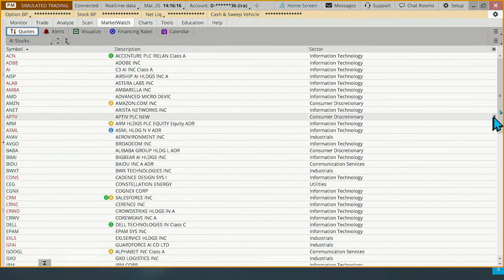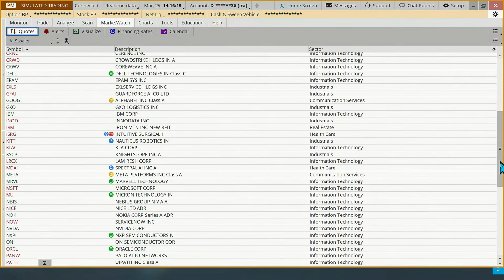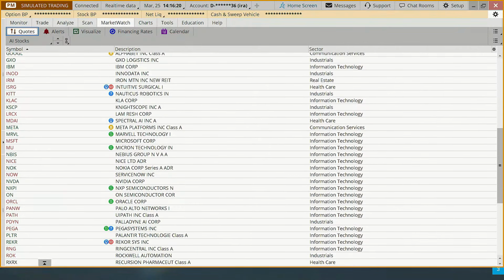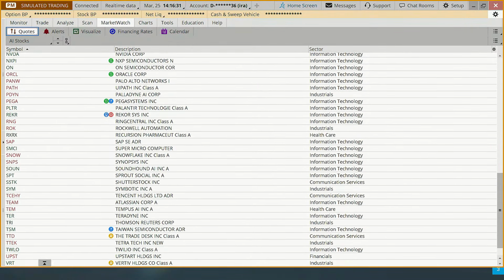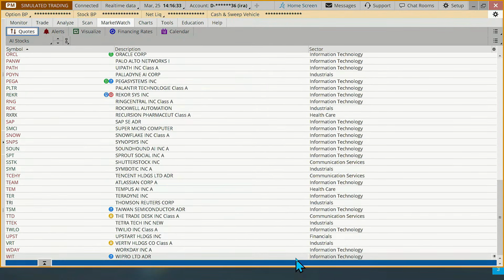But one of the things that's kind of cool is you saw those different industries coming up. We had real estate, healthcare was in there, industrials, communication services again, and then down here at the bottom, you're probably familiar with some of these. There's financials, TWLO, Upstart, Workday, some different stocks in here.